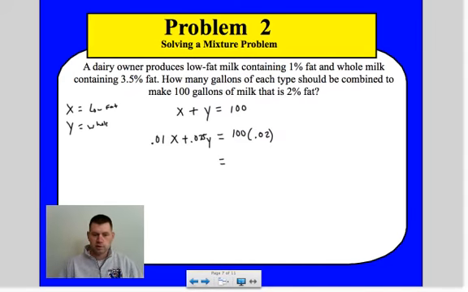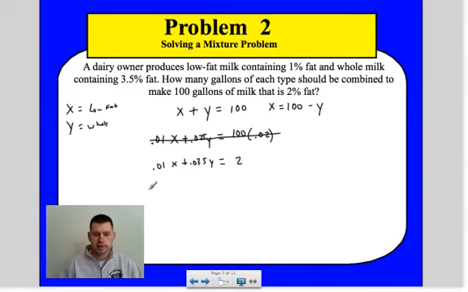So if we multiply that, we get 2, and then we get 0.01x plus 0.035y. So really, this equation, we just simplified it down to this. Okay, so now what method would probably be the best thing to use? I would say graphing, probably not. Elimination, probably not going to be real simple to do. It could be if you multiply by 100 here, but really it might be just to solve for one variable and plug it in.